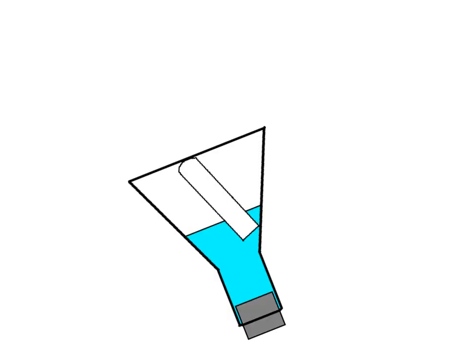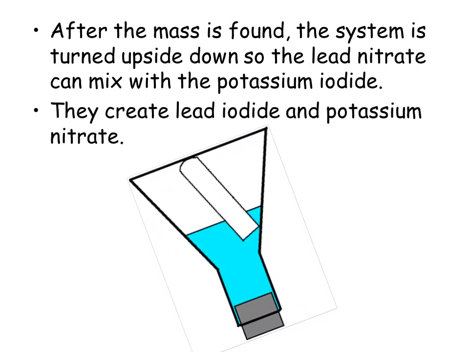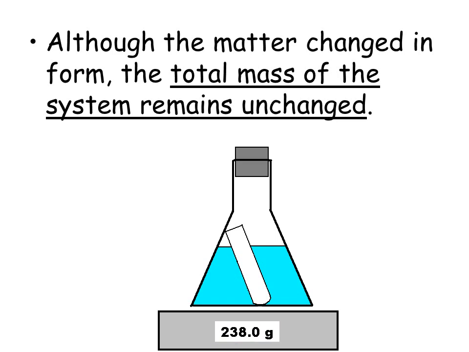We're going to go ahead and flip that over and mix it up. And now we're going to make lead iodide and potassium nitrate. So the matter has changed form, so we've made new things, but the total mass has not changed at all. So we weigh it again, and it's 238 grams.